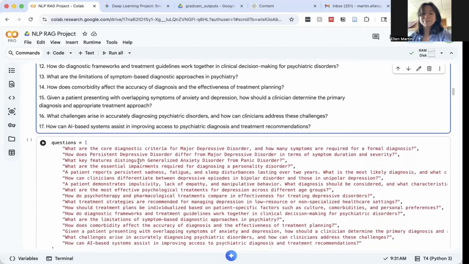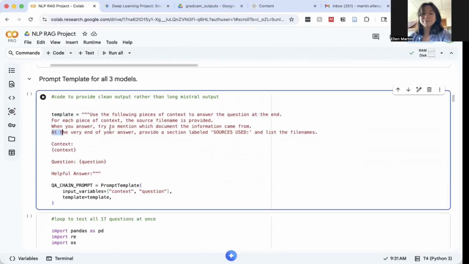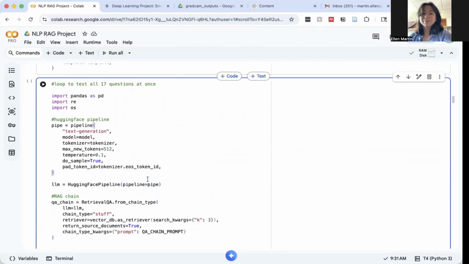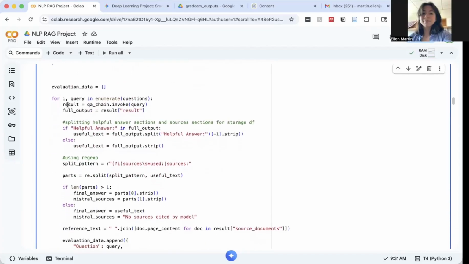3 RAGs. And as you can see here, we specifically ask to provide a sources used section and to format based on the context, question, and what the helpful answer is. We do this exact same way for all 3 models except for Gemma, where we had to include an additional instruction to make sure it's in the correct mode. But other than that, they all loop through all of the questions and then invoke the question answering retrieval chain.